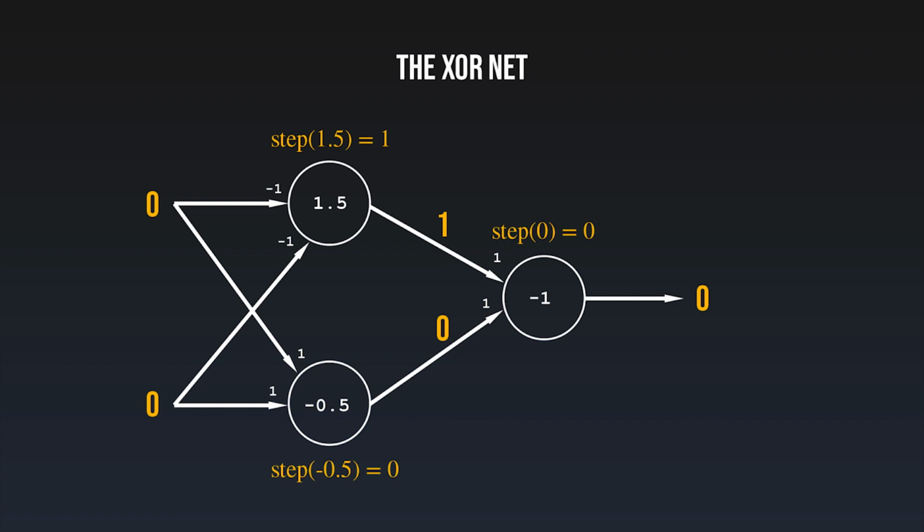Let's try it out for some values. For the input 0, 0, the OR neuron returns a 0, which leads the AND neuron to output a 0 for the entire net. For the input 1, 1, on the other hand, the NAND neuron returns 0, and for that the output of the net equals 0 as well. For the inputs 0, 1 and 1, 0, both OR and NAND neuron return a 1, which results in a 1 for the result of the net after the AND neuron. This is how a neural net can learn more than its single neurons and how it is able to model very complex functions. You also saw here how layers of neurons output their decisions to the next layer.